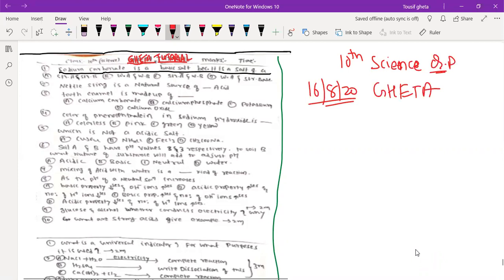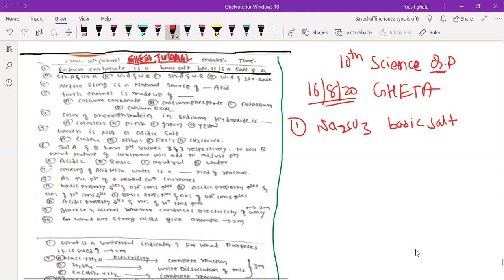I can see that the questions are blurred, but I'm going to read out the question so you will get the idea. So what was the first question? Sodium carbonate is a basic salt. They only give that it is a basic salt. So this is a basic salt because of what reason?